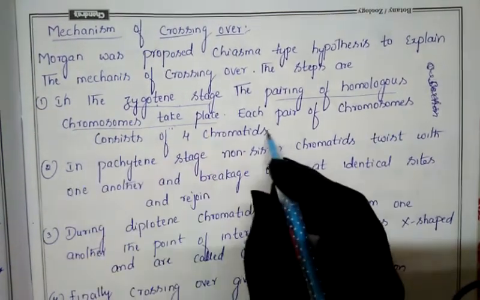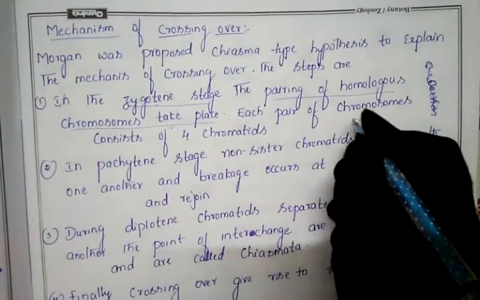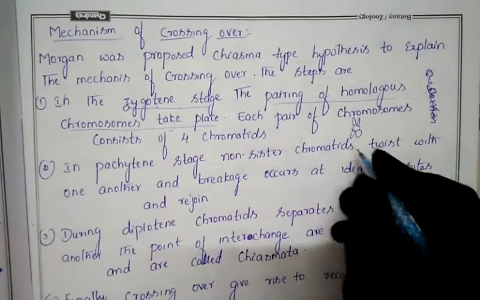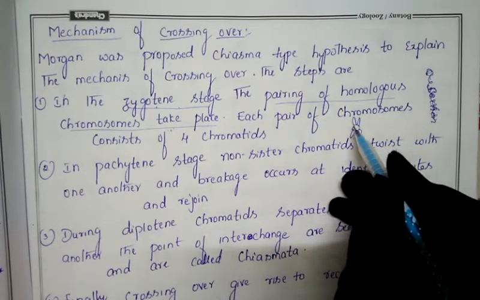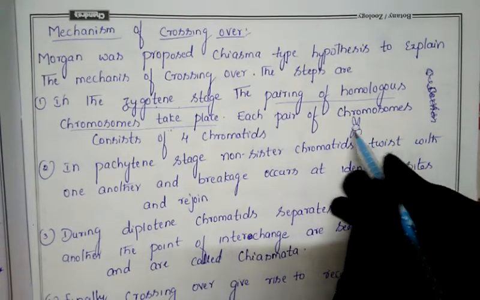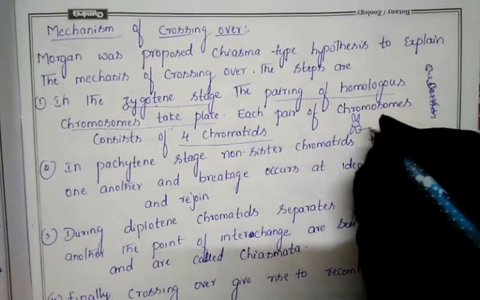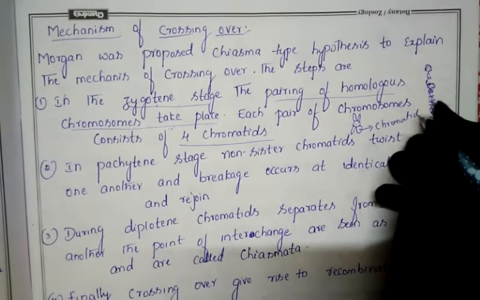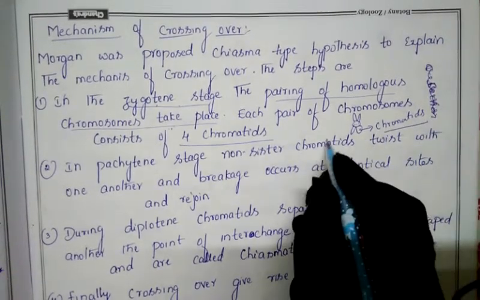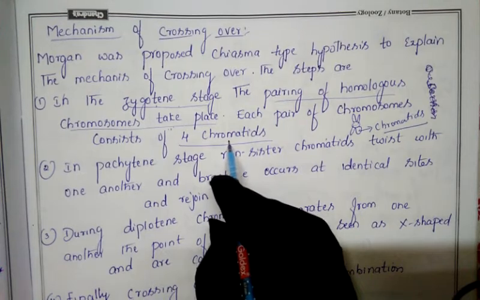Now next, each pair of chromosomes consists of 4 chromatids. Each one contains 4 chromatids: 1, 2, 3 and 4. The arms of these chromosomes we call chromatids. In each chromosome pair, 4 chromatids are present. This is the first mechanism he said here.